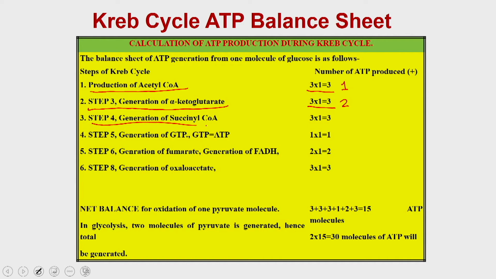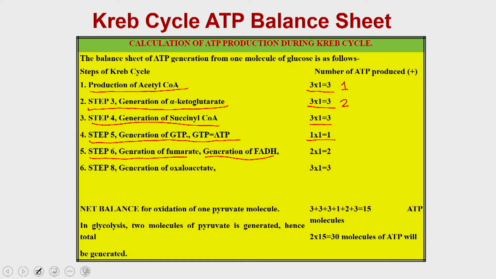Then in step 4, when succinyl CoA was generated, there was also a generation of reducing equivalents, and then in step 5 there was a generation of GTP. One GTP is equivalent to ATP. So, that is how you have one ATP or GTP. Then when fumarate was generated, you generated FADH2.